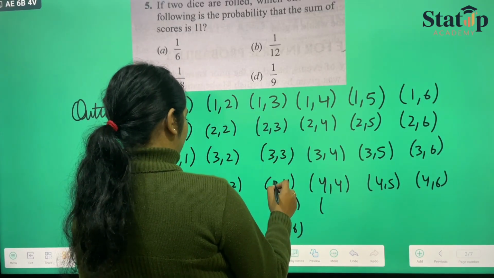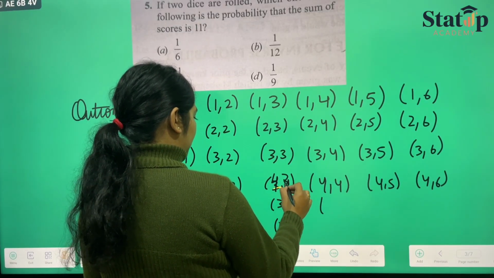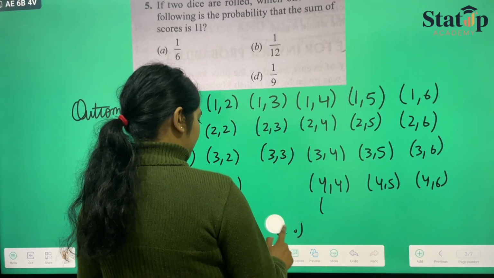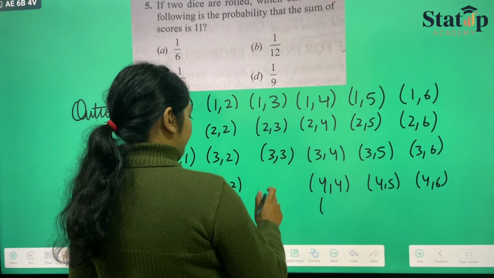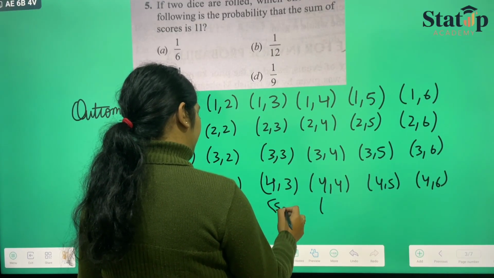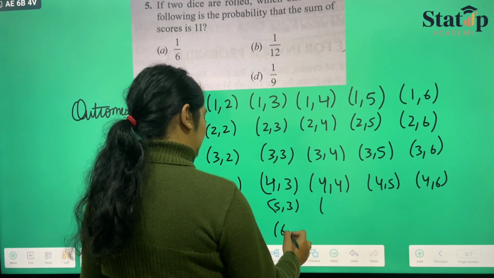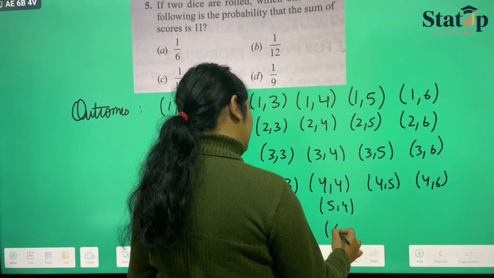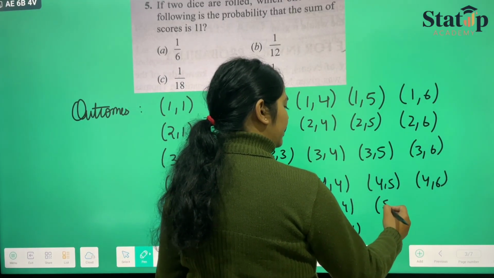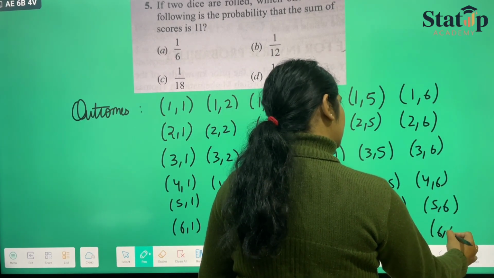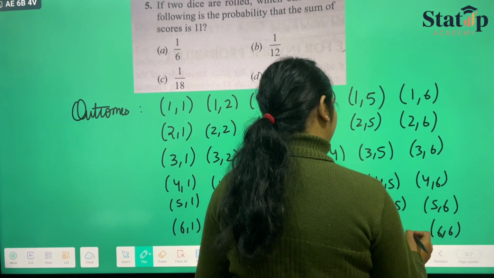It will be 4 3. Okay, I have done it wrong here. 4 3, 5 3, 6 3, 5 4, 6 4, 5 5, 5 6, 6 6, and 6 5.